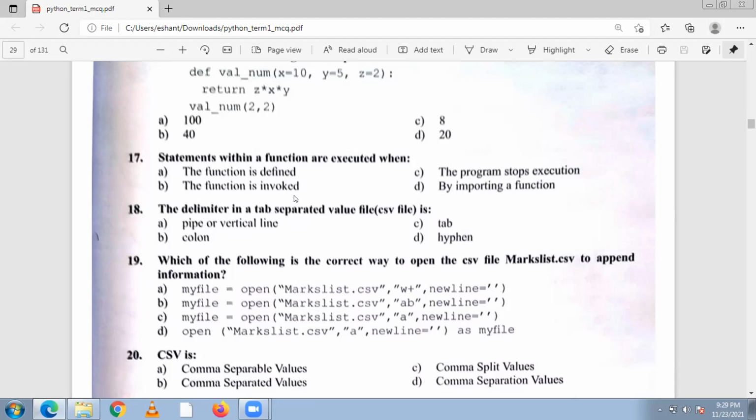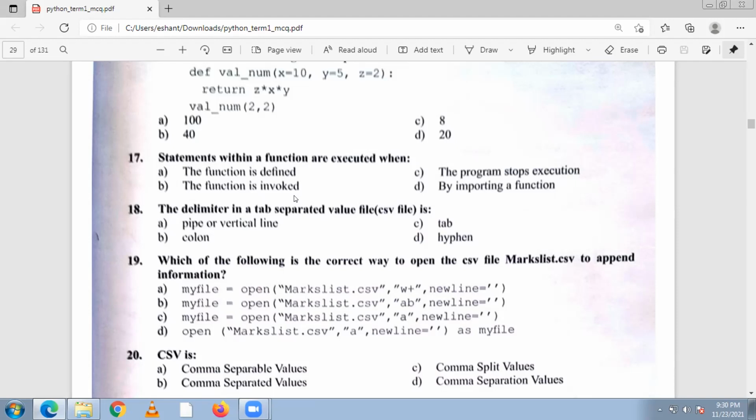Question number 18. The delimiter in a tab separated value file. CSV is. So which one is the answer? Either we use comma or colon. So no, sorry, comma, and the answer is tab. So a CSV file is always separated by comma, or tab. So comma is not there in that place. So our answer is C, tab.